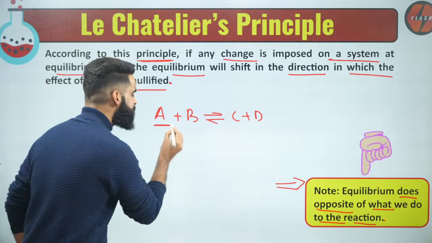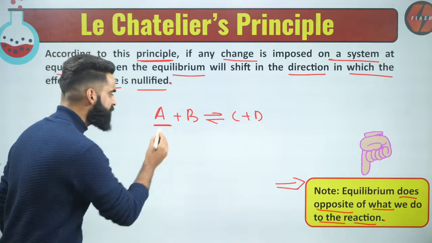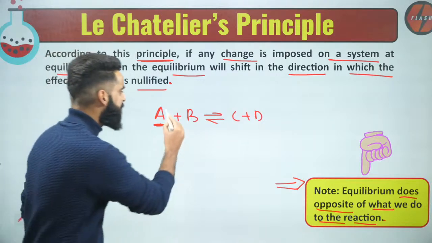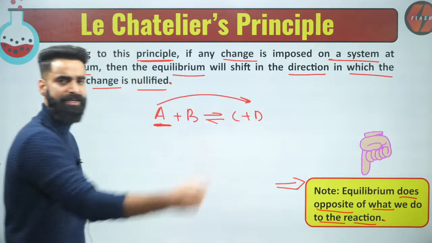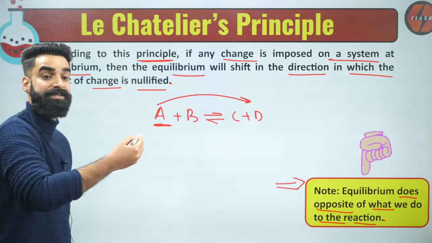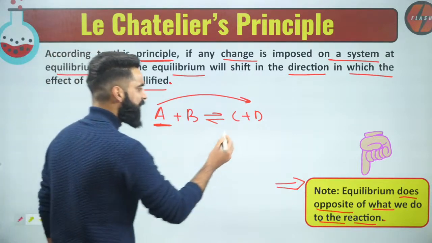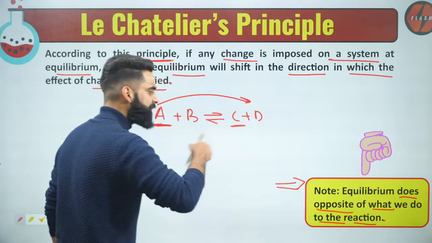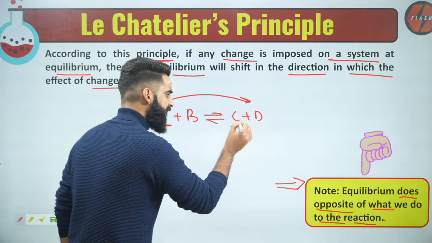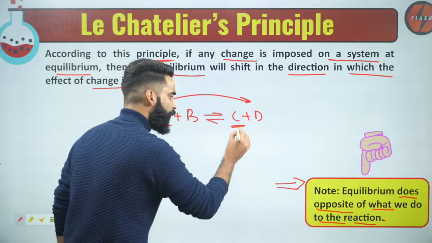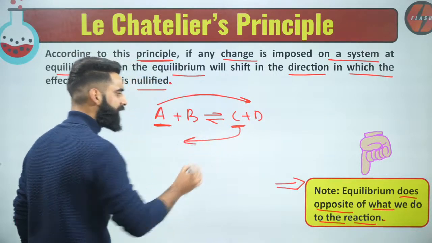What does that mean? Have a look. If I try to increase the concentration of A, equilibrium will try to decrease it. How? It will lead the reaction to proceed in the forward direction. That's how equilibrium will do the opposite of what I did. If, for example, I increase the concentration of C, equilibrium will again try to decrease it. How can it decrease the concentration of C? It will make the reaction move in the backward direction.